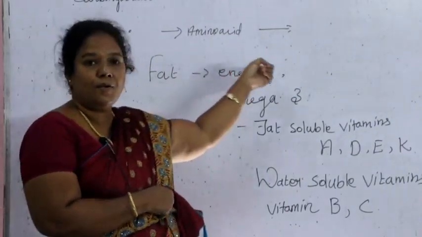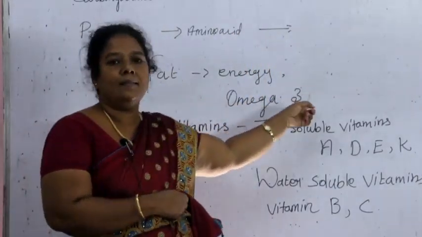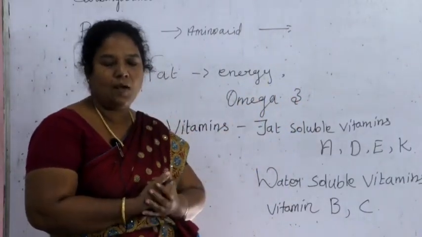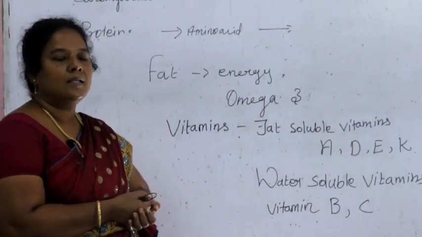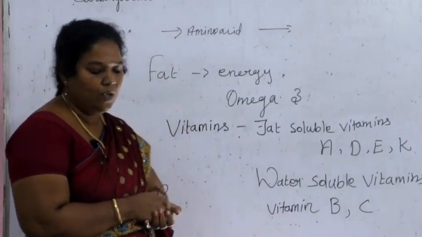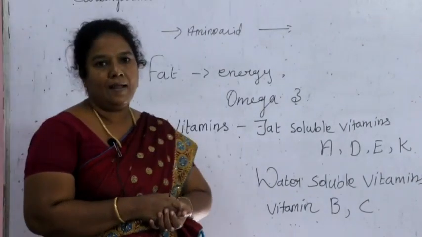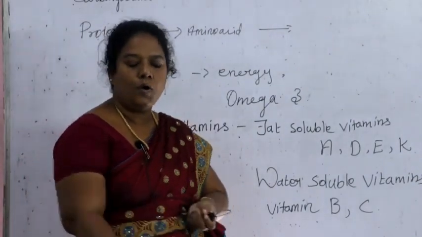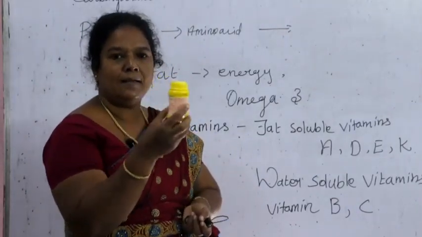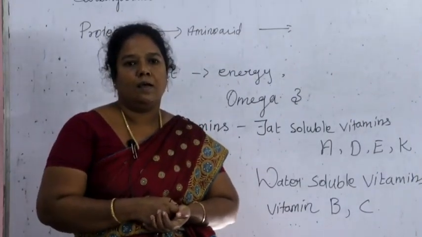Fat is converted into fatty acid, as I already said. The essential fatty acid is omega-3, which helps to prevent heart diseases and support the nervous system. Are you clear, children? Now, can you tell the sources of omega-3 or fat? See, all the oil, ghee, likewise butter, all the vegetable oils are rich in fat.